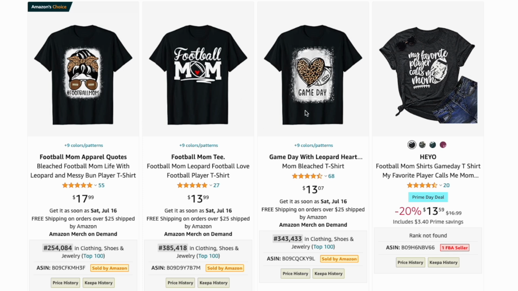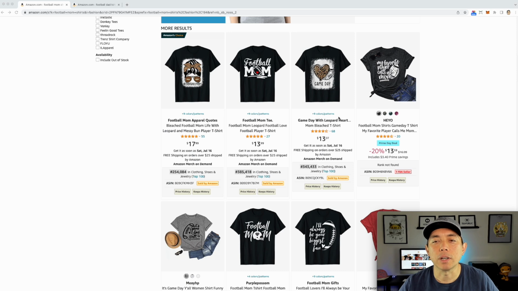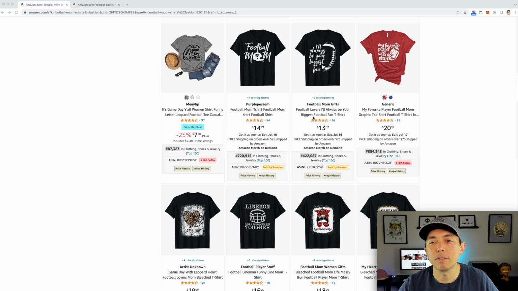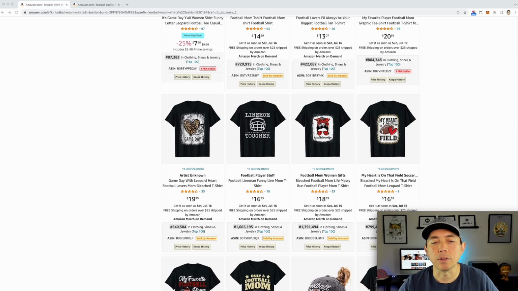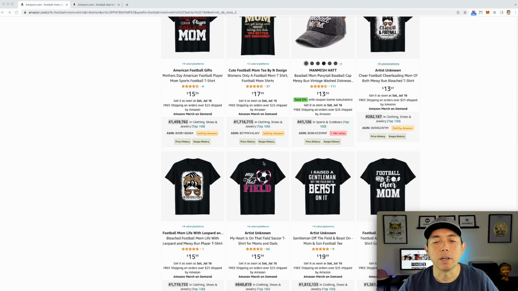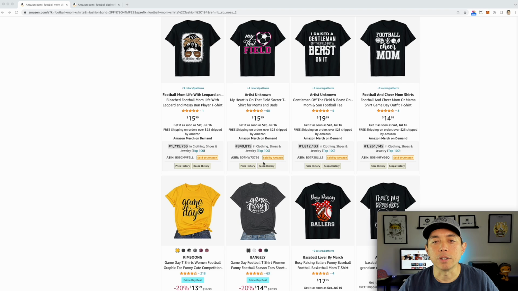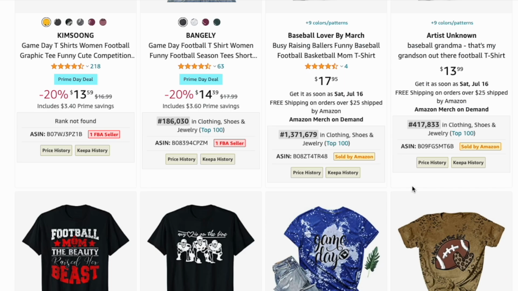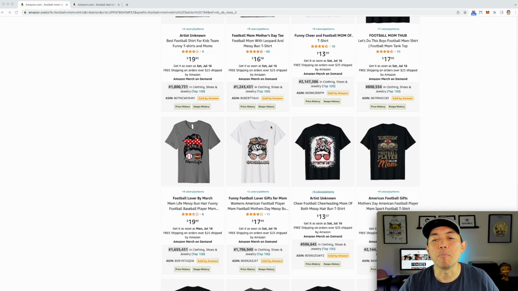So staying away from any of the NFL kind of team colors, team sayings, and things like that. But you can see football, having a football graphic is safe, and then just having some text or a picture or a drawing of a mom is safe. A helmet is safe, but you can see a lot of these are just for the moms right here. So see, very good. And some of them with the low BSRs, right? So think of something that a mom would wear.